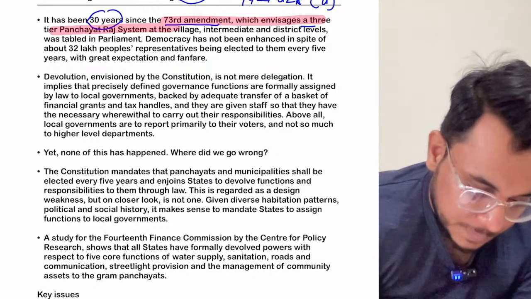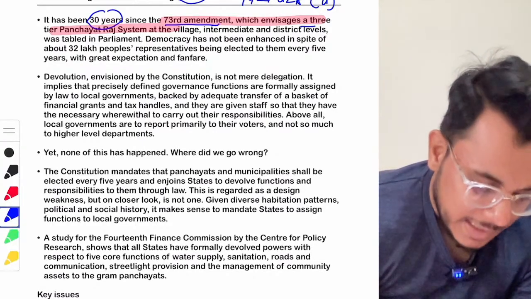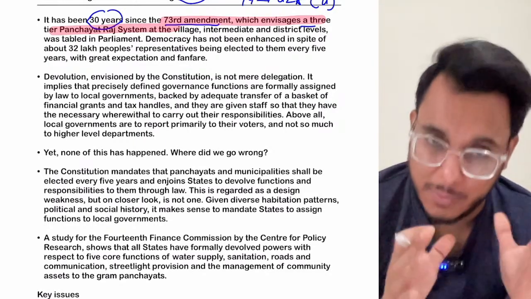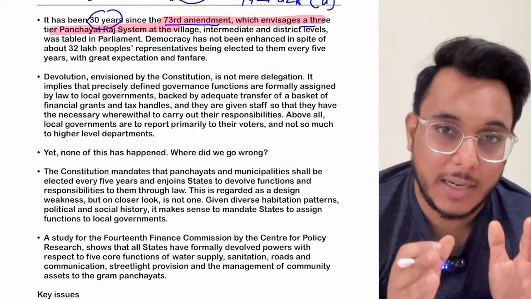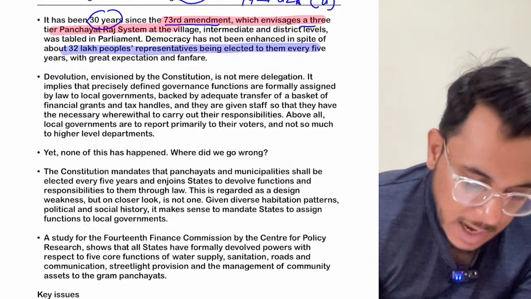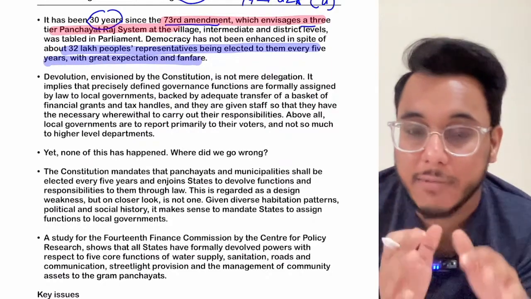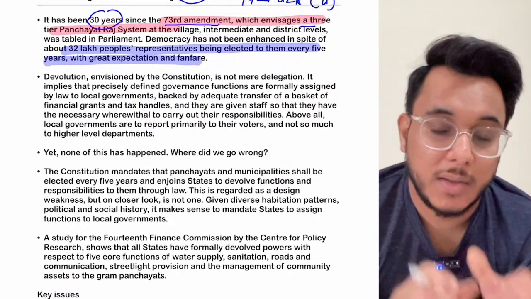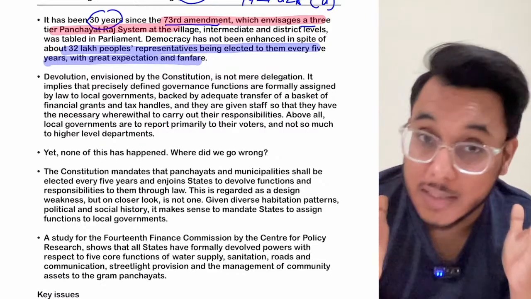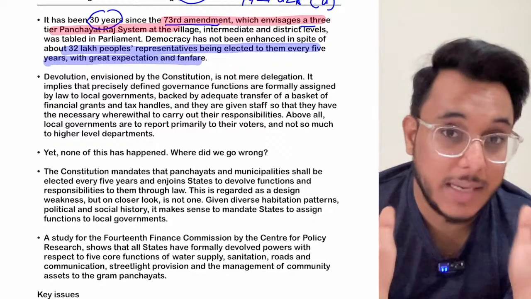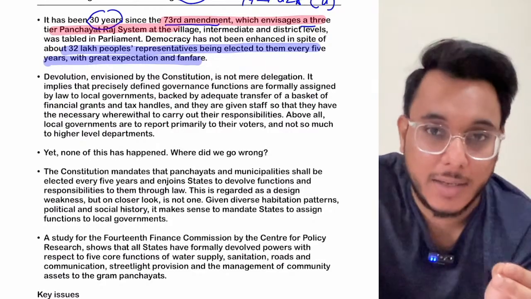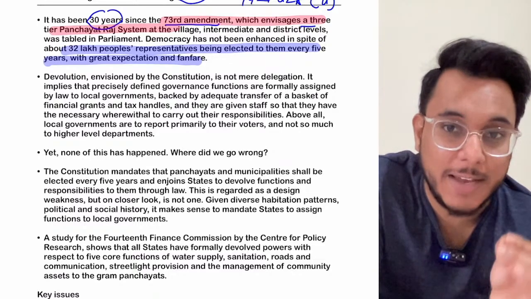Now, guys, this is actually a very big achievement of India. Since the Panchayati Raj 73rd and 74th Constitutional Amendment Acts got passed, 32 lakh representatives are being elected every year from this third tier. 32 lakh elected representatives we have. This is the biggest such exercise in the democracies around the world. 32 lakh local representatives are getting elected every year.